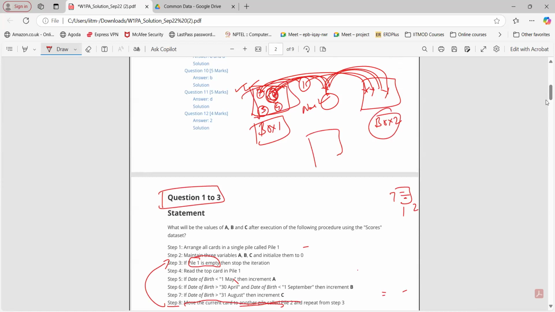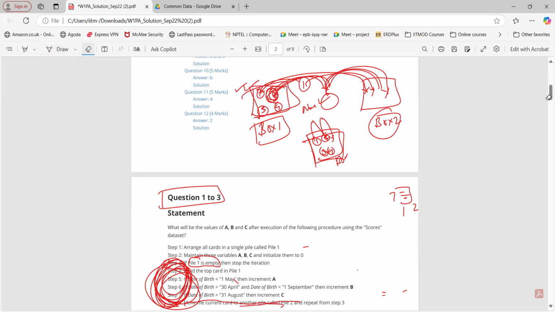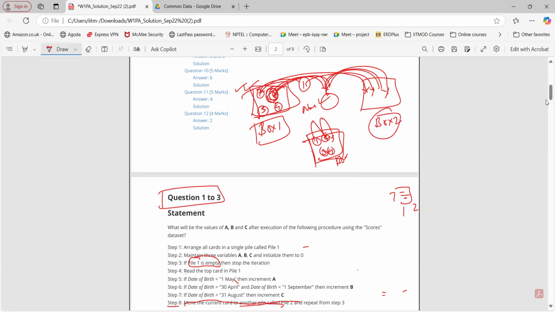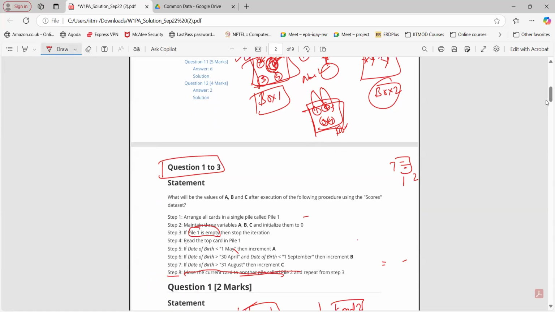Say I have 4 chocolates, I take one, keep it back, take it again, keep it back. This will never become empty, and I would continue the process an infinite number of times. So we require a stopping condition. That's why we move the card to another pile, so pile 1 becomes empty and we can stop the iteration.